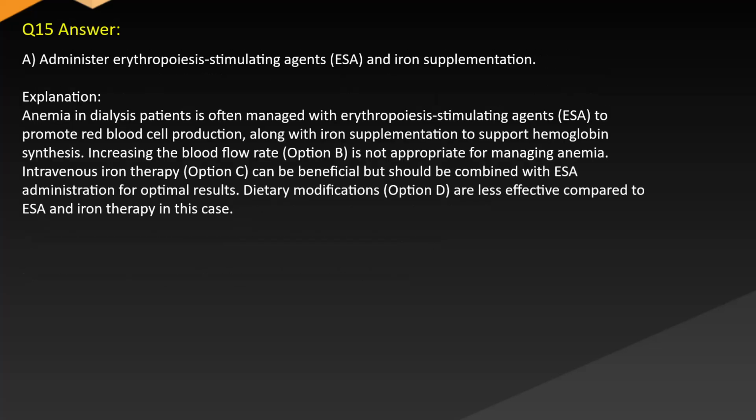Answer A. Administer erythropoiesis-stimulating agents, ESA, and iron supplementation. Explanation. Anemia in dialysis patients is often managed with erythropoiesis-stimulating agents, ESA, to promote red blood cell production, along with iron supplementation to support hemoglobin synthesis. Increasing the blood flow rate, option B, is not appropriate for managing anemia. Intravenous iron therapy, option C, can be beneficial but should be combined with ESA administration for optimal results. Dietary modifications, option D, are less effective compared to ESA and iron therapy in this case.